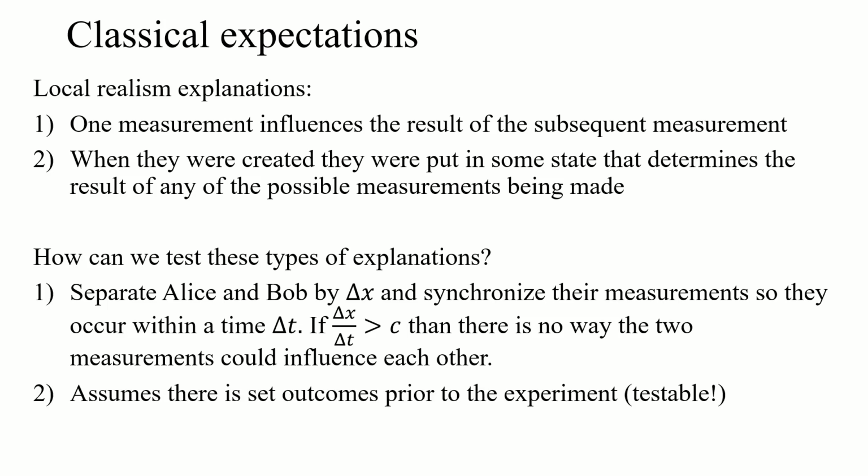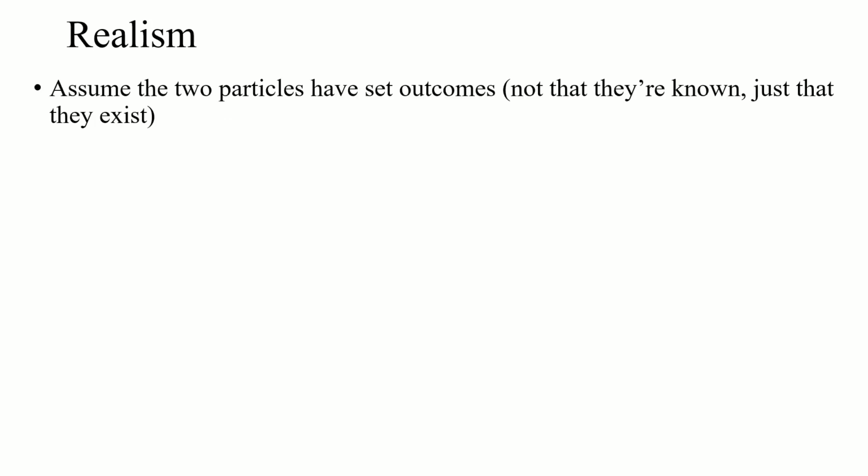Well, this assumes that when they were generated in that shared past, some process in the universe gave them some set outcome for those experiments. Whether we know it or not, or whether it's in some hidden variable, the results of the measurements were known as soon as they were created in that shared past. So how can we test that?